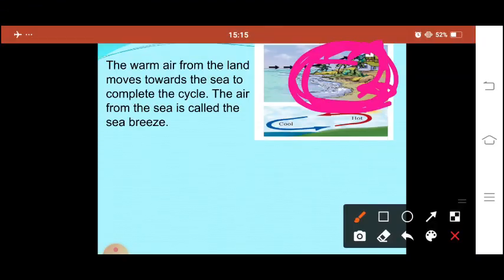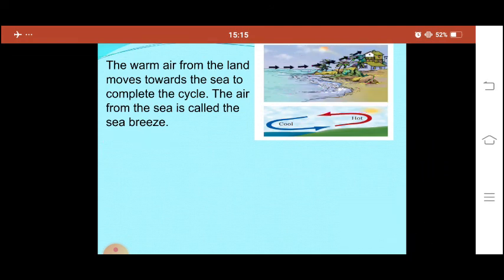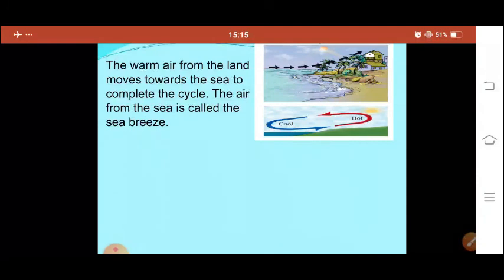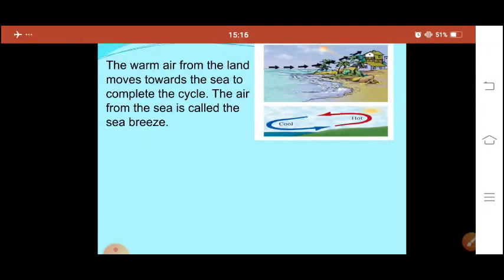So it becomes a cyclic process, and this is nothing but sea breeze. That is because this cold air is coming in the daytime from the sea. So why is it happening? Because when daytime sun rays come, the sand or land will get heated faster than water. Water will get heated slowly.